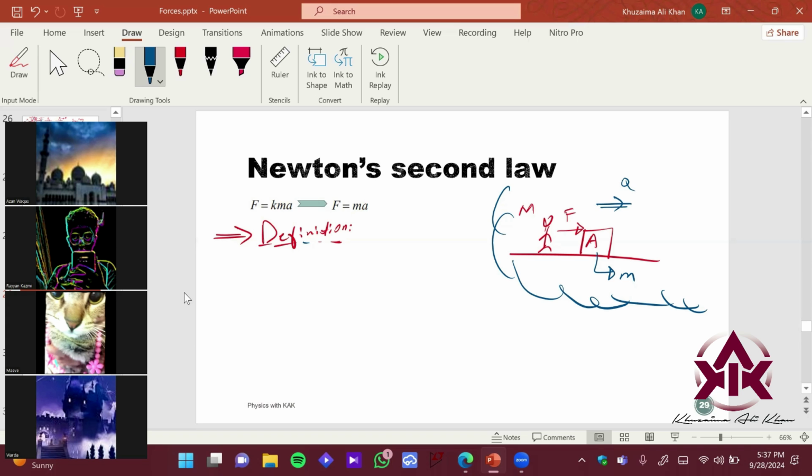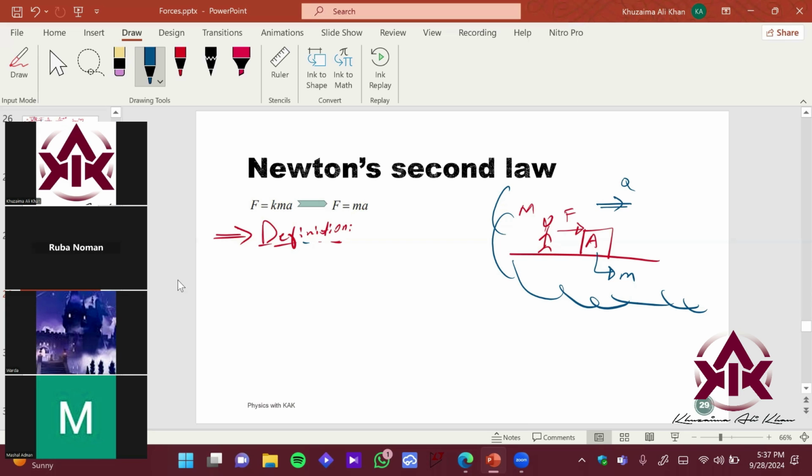Yeah, sure. Force is directly proportional to acceleration. When force is applied on an object, the object accelerates in the direction of force. If the force is more, the object will accelerate more, and if the force is less, the object will accelerate less. Good. Perfect. ठीक है. So let me break down the definition into steps, ताकि it's easier to remember.